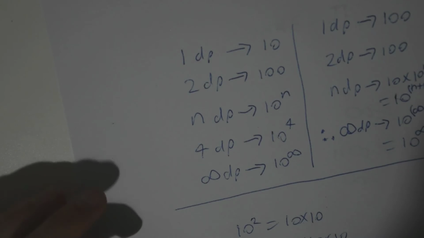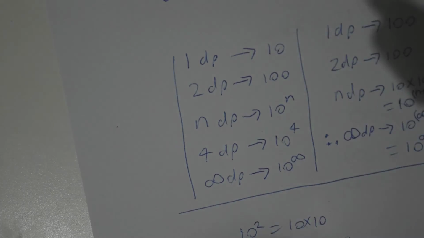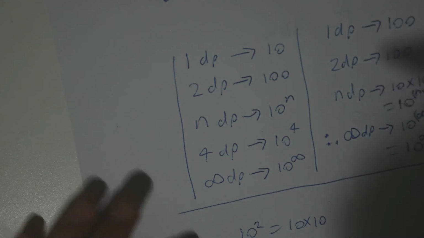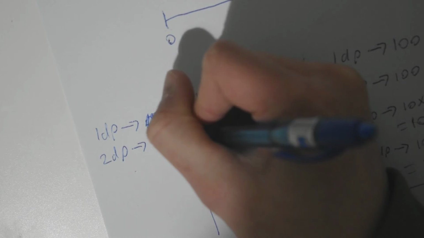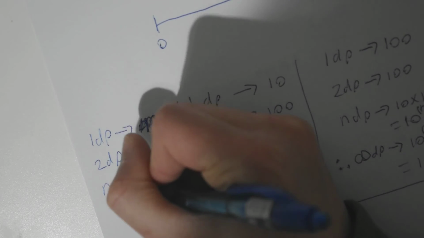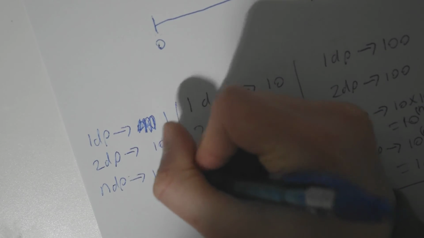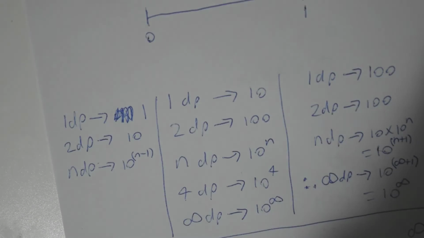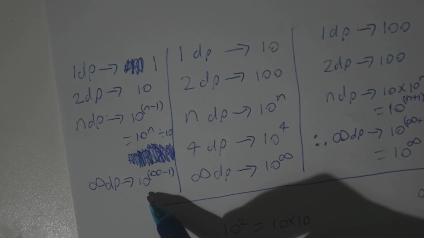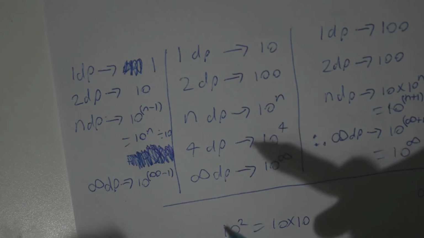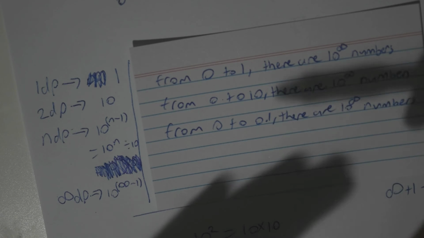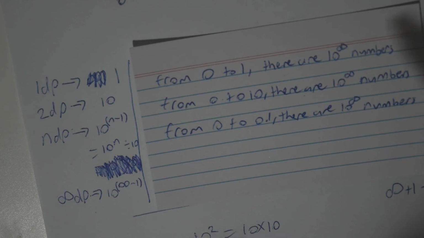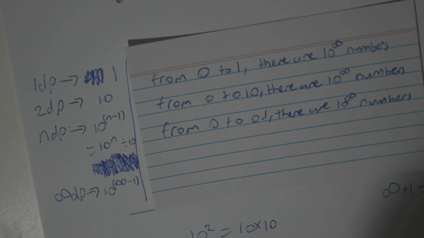But in fact, say we had another set that goes from 0 to 0.1. With one decimal place, there is only one step. 0, 0.1, you're finished. With two decimal places, there are of course 10 steps. With n decimal places, there are 10 to the power of n minus 1. Therefore, for infinity decimal places, we have 10 to the power of infinity take 1, which is still infinity. Now you can imagine repeating this process to go down forever and ever, getting smaller and smaller, and you can still always prove that there are 10 to the infinity numbers within that set.